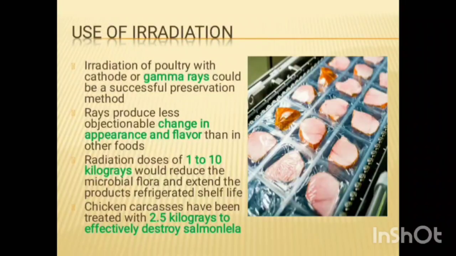Use of irradiation. Irradiation of poultry with cathode or gamma rays could be a successful preservation method. The rays produce less objectionable changes in the appearance and flavors of this food. Radiation doses of 1 to 10 kilograys would reduce the microbial flora and extend the product's refrigerated shelf life. Chicken carcasses have been treated with 2.5 kilograys to effectively destroy Salmonella.